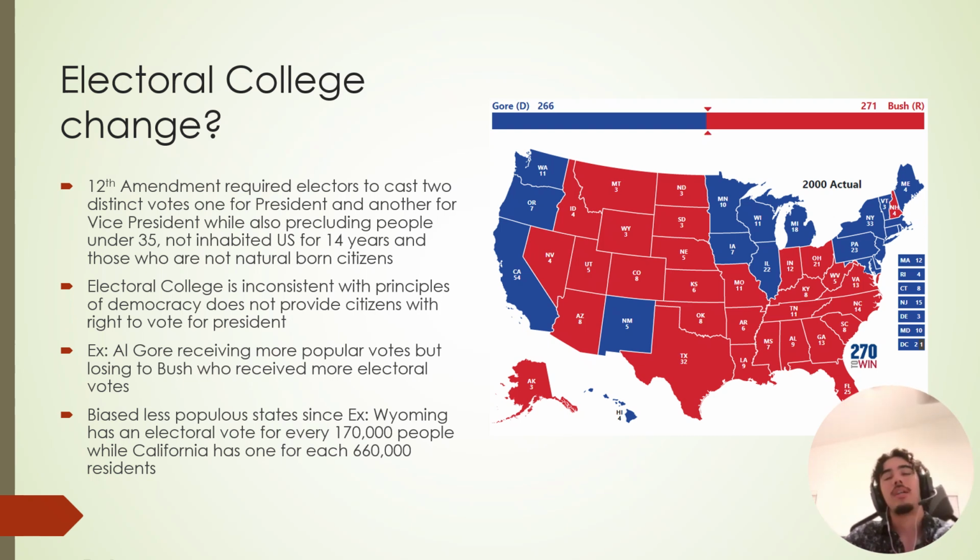In the year 2000, Al Gore actually received more votes in the popular vote. However, George Bush got the 270 electoral college votes that are needed to win. If 270 is not reached, there's a revote. Okay. The other time this happened is actually in 2016. Hillary Clinton got more votes in the popular vote. However, Donald Trump got the electoral college win. Okay. This actually makes our smaller states a little bit more popular.